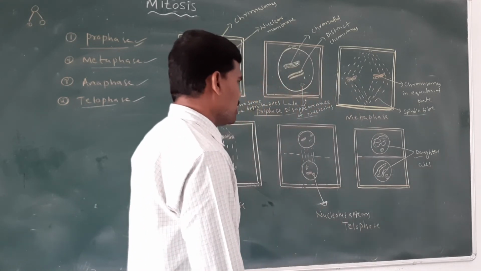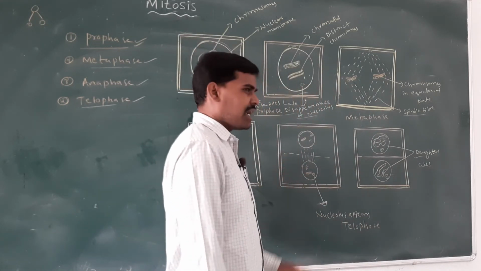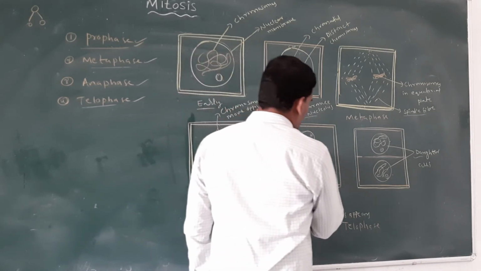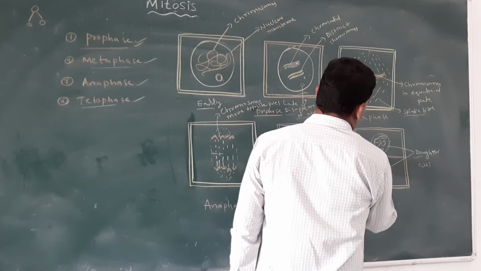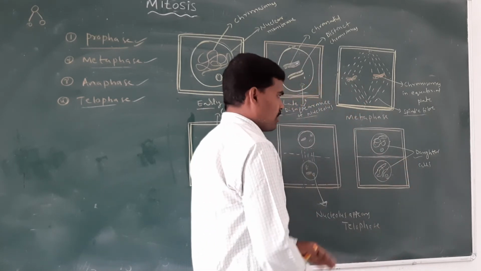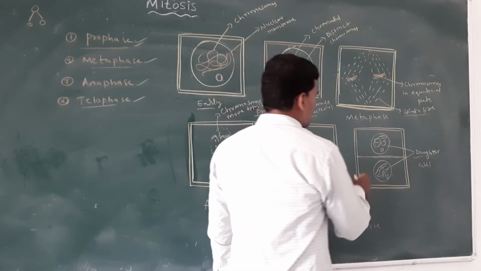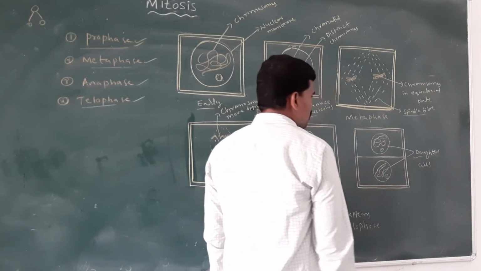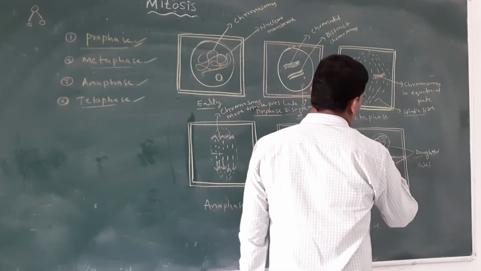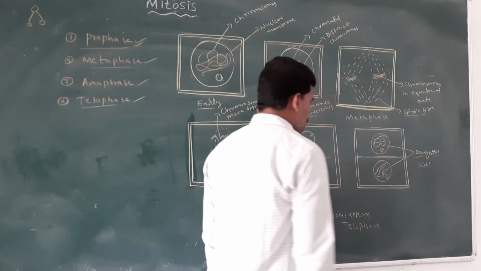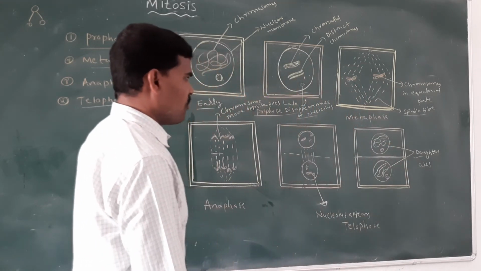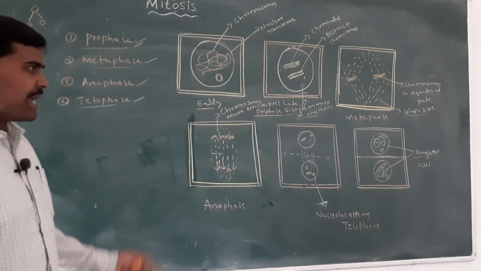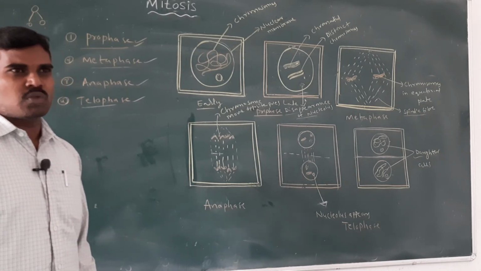At the end of telophase, the spindle fibers have completely disappeared, and the two daughter cells are completely separated. In telophase, two cells are formed.